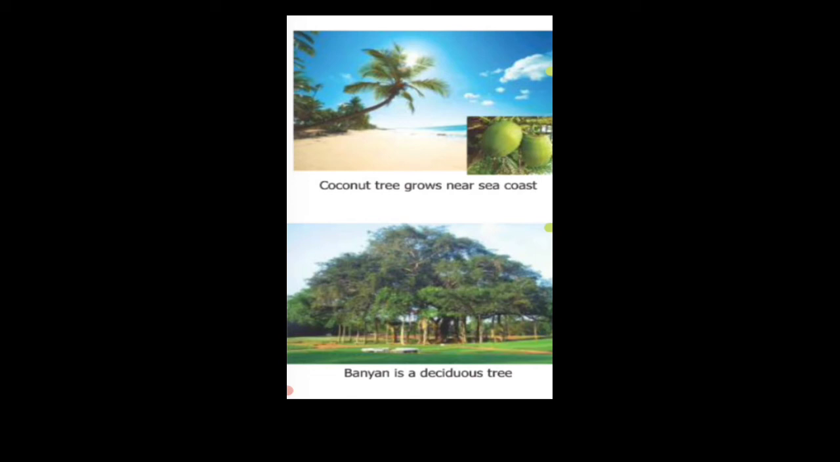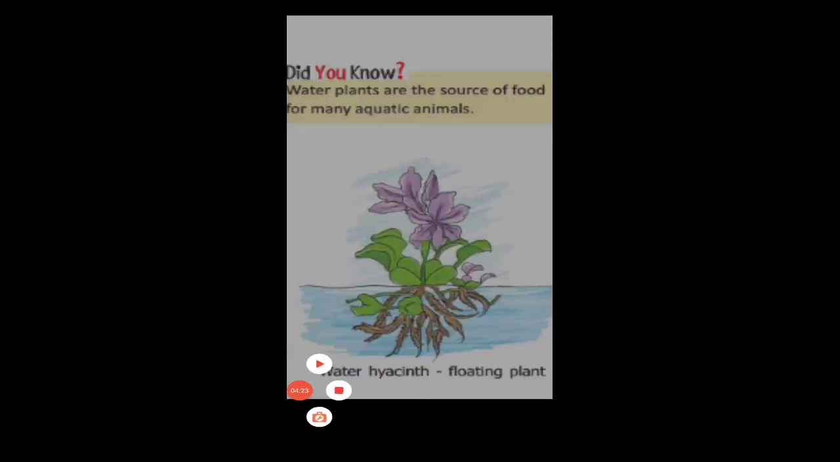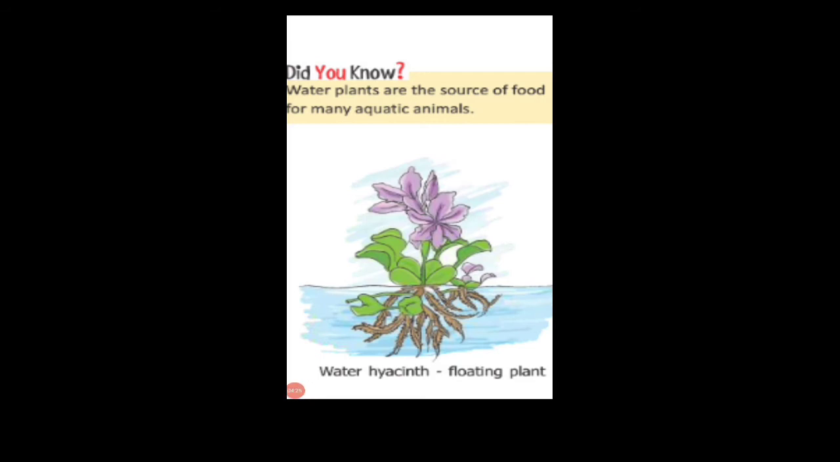Most of the trees can survive in very hot climate and shed their leaves in autumn. New leaves grow again in spring. Children, now we will study about aquatic plants and their adaptations.